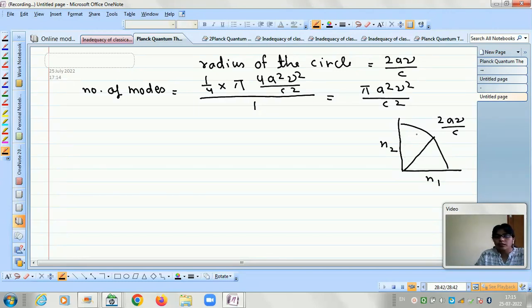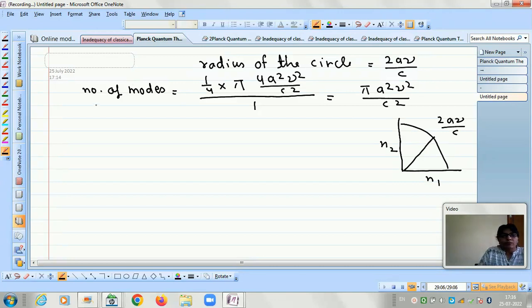So this area means the frequency range is from 0 to nu. Frequency is changing from 0 to nu, and therefore it will form the complete area. And the squares which are outside this quadrant mean the frequency is more than nu, and under this quadrant, it is 0 to nu.